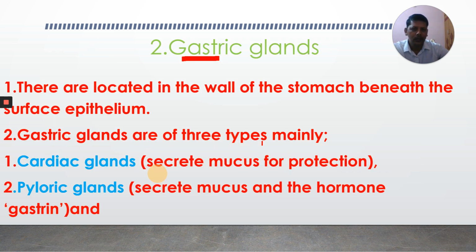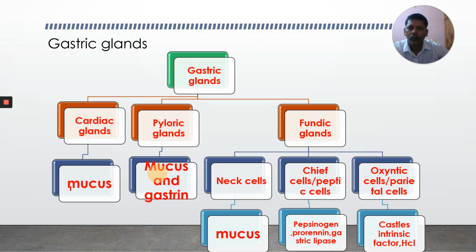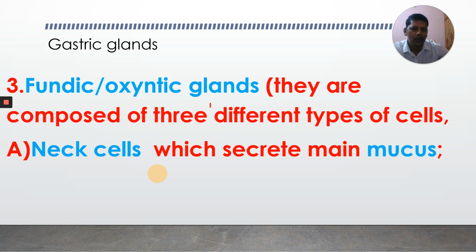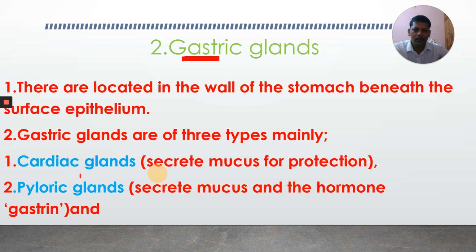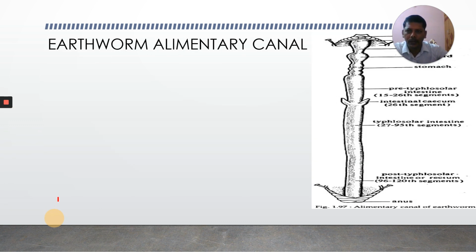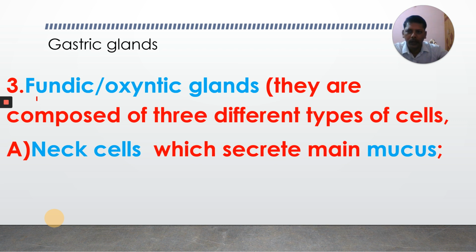Gastric glands are of three types. What are they? Cardiac glands, pyloric glands, and fundic glands, which are also called oxyntic glands. Cardiac glands: what do they secrete? Mucus. What is the function of that mucus? Protection. Next, pyloric glands secrete mucus and also a hormone called gastrin. Observe the third type: fundic glands, also called oxyntic glands.